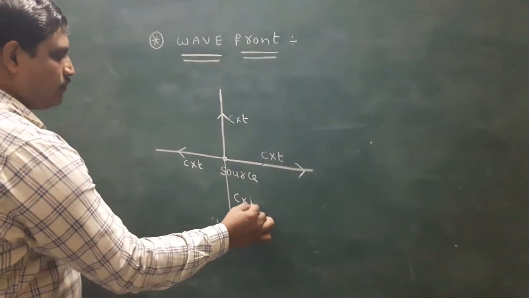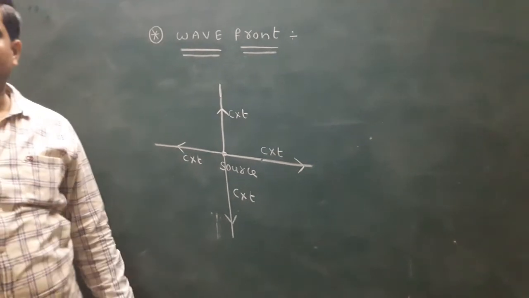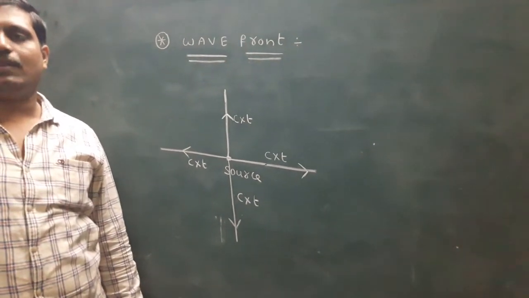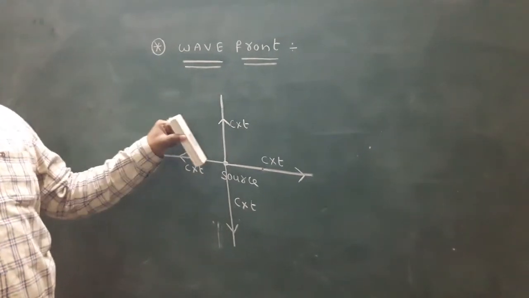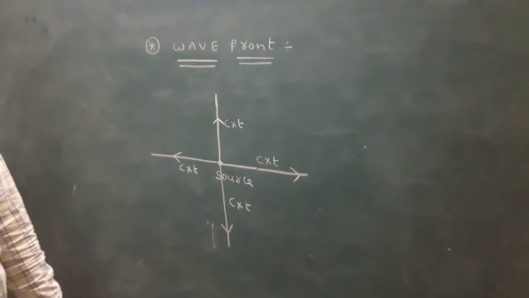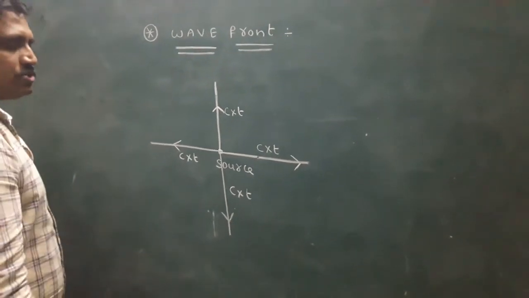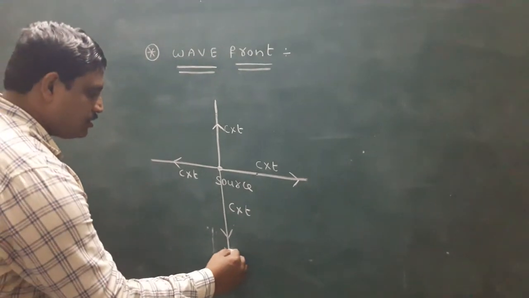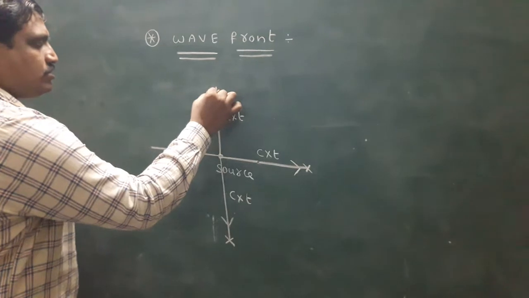Once again I repeat, what is the use of a point source? To illuminate the light. Light propagates in the form of straight lines in all directions. In the same time, the light travels the same distance.